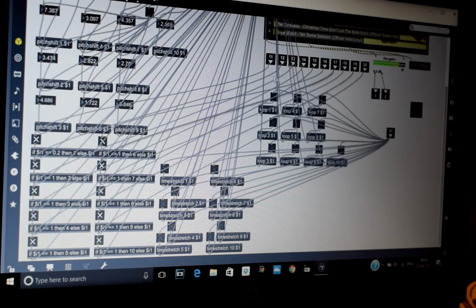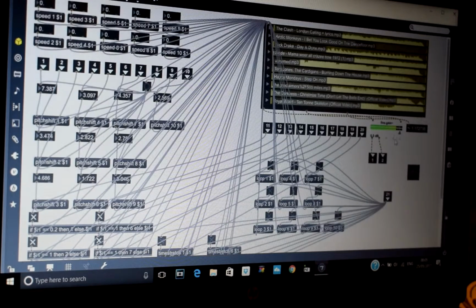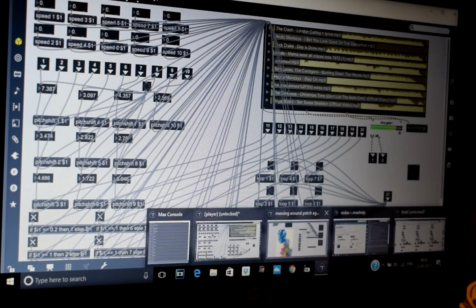And then here we've just got a loop, so if it's on for ages, it will literally just keep going and going and going. And then, I believe this is new for Max 8, the player object, which is quite nice and works really well. And if I come back out,